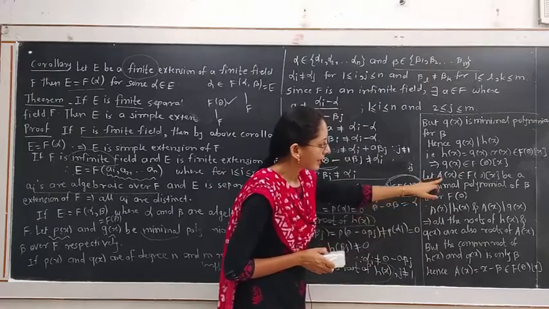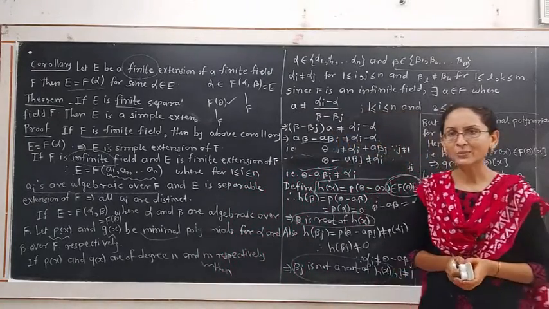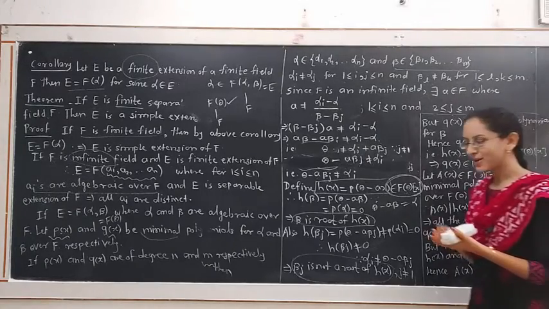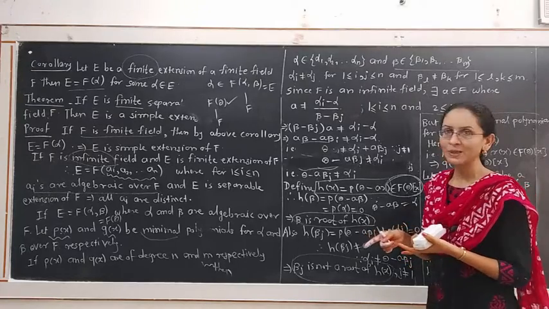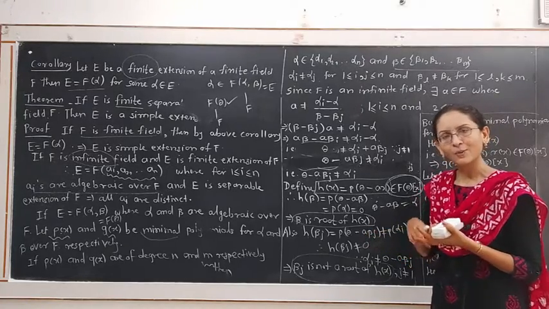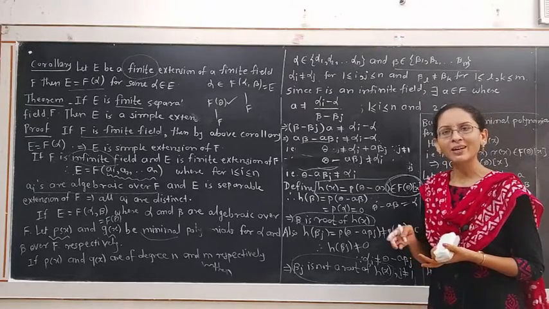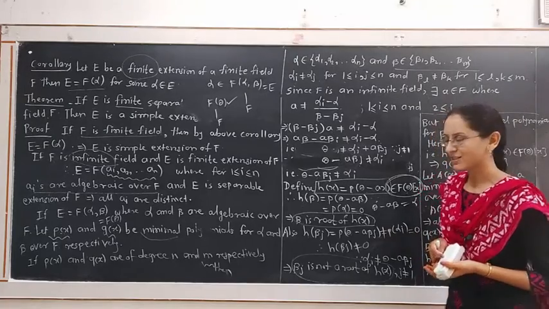Now consider a(x) belonging to F(theta)[x]. a(x) is a polynomial for which beta is a root. Also, a(x) is a divisor of h(x) and a(x) is a divisor of q(x). We have two polynomials, h(x) and q(x), out of which q(x) is the minimal polynomial and h(x) is a polynomial satisfied by beta. So we have a common divisor of both polynomials. Suppose that divisor polynomial is a(x).